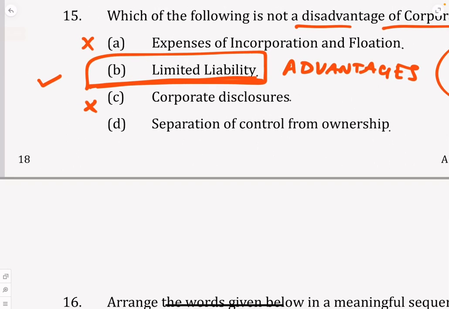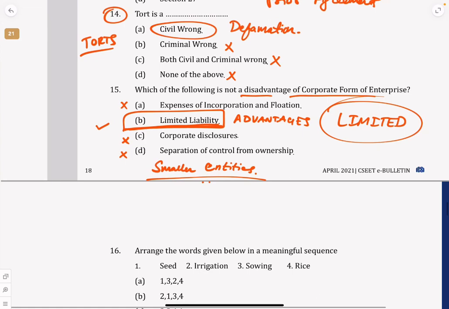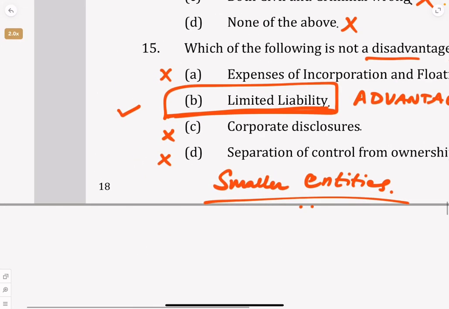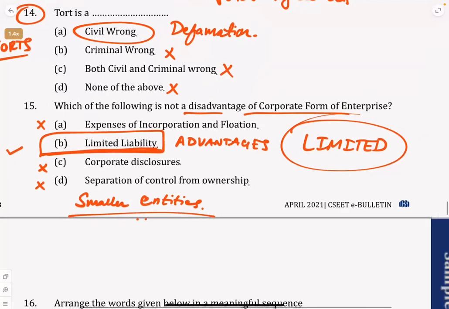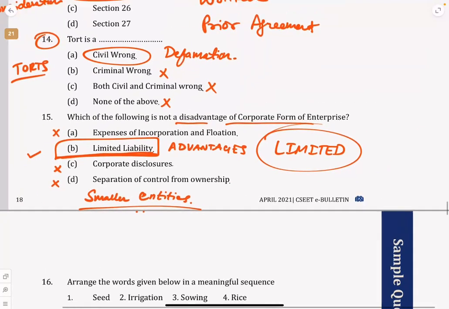Separation of control from ownership is not a disadvantage, but in smaller entities or smaller ventures it may be a disadvantage. But definitely what is not a disadvantage is limited liability. It is the advantage. So that is the answer. So we understood about corporate form of business.